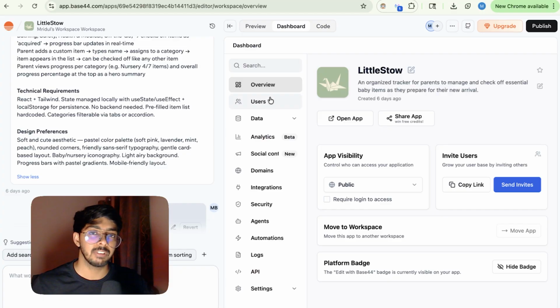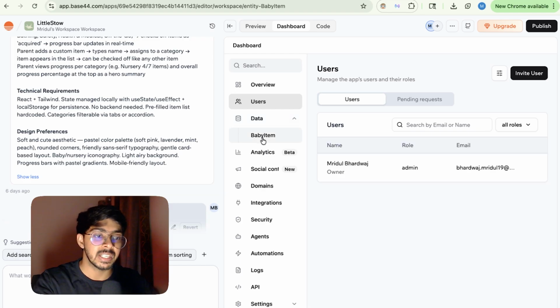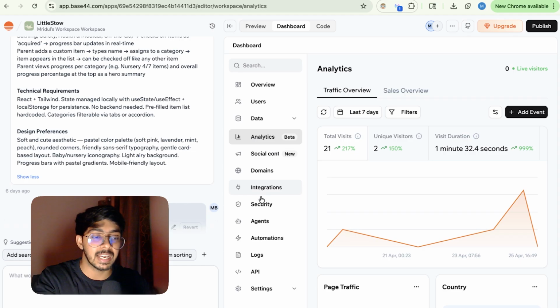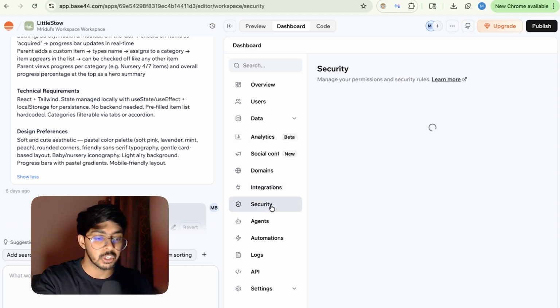What if we want to do some manual things and a developer needs them? For that, we can go to the dashboard section. Right in the dashboard, we can see the user section, the database, what tables it has created and how the tables are linked to each other. What are the analytics? The analytics are pretty good. It uses graphs, right? And also the security things.